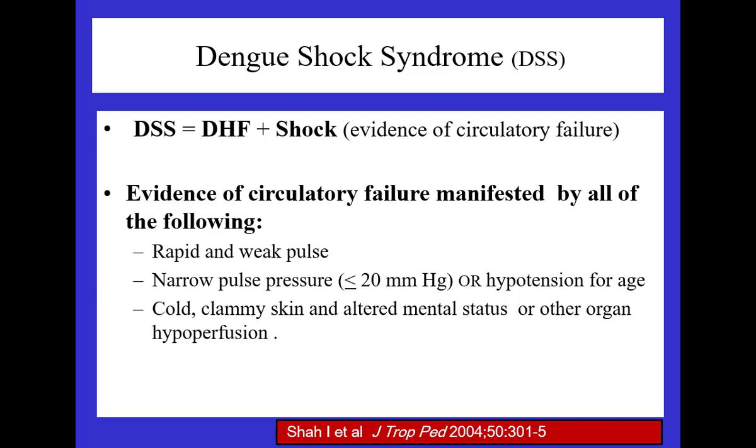Now, what is the dengue shock syndrome? It's a combination of dengue hemorrhagic fever with shock and evidence of circulatory failure manifested by all of the following. These all are a classical presentation of the shock. Remember that diagram from your 11 valley, starting from the top to the down, which you were taught in your MBBS. The same, nothing new. So moving forward, from a critical care and intensive care perspective, you have to be very, very watchful regarding all these clinical signs.